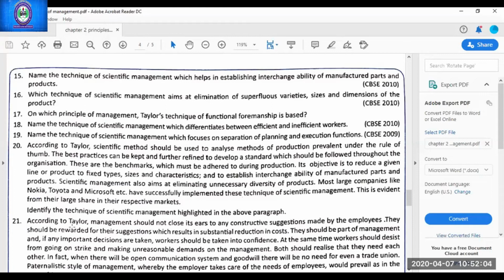Question number 16, start reading. This technique of scientific management aims at elimination of superfluous varieties, sizes, and dimensions of the product. Which technique aims at elimination of these? Simplification. Yes, simplification. Next.